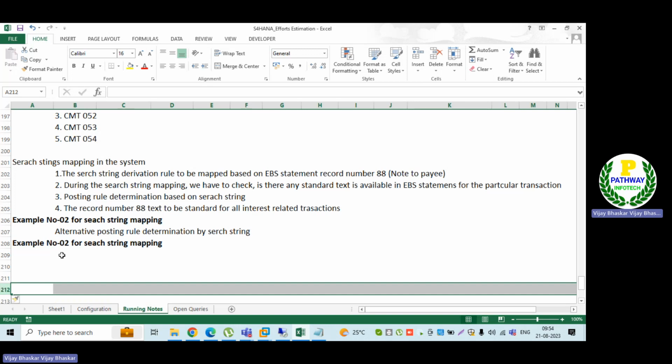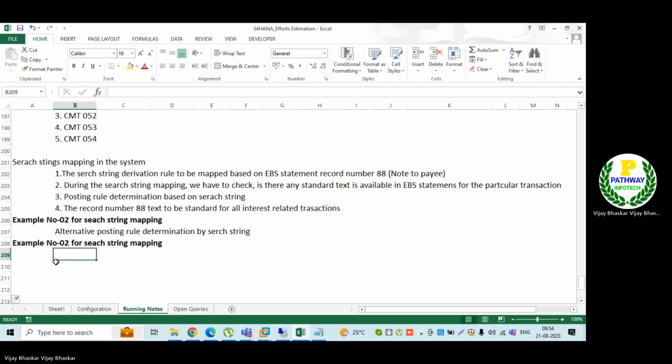This is also, let's say, I have a bank account, an SBI account. Let's say I have an ING bank as well. I have 2 bank accounts.